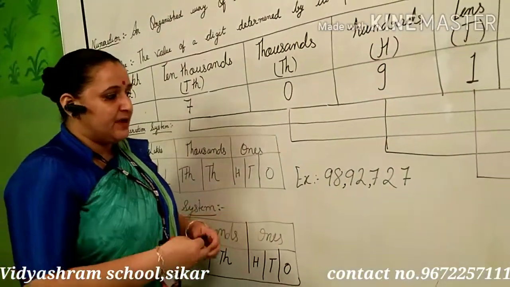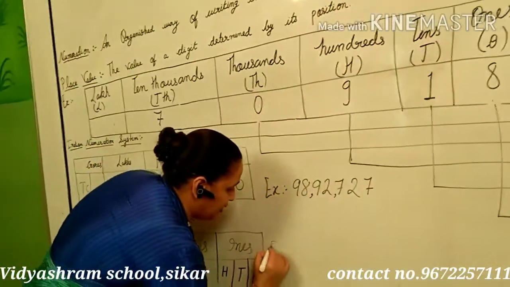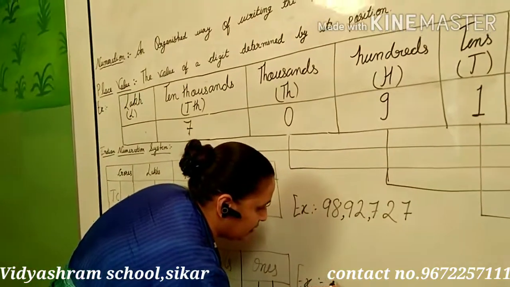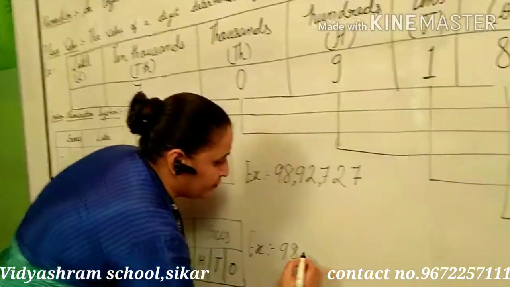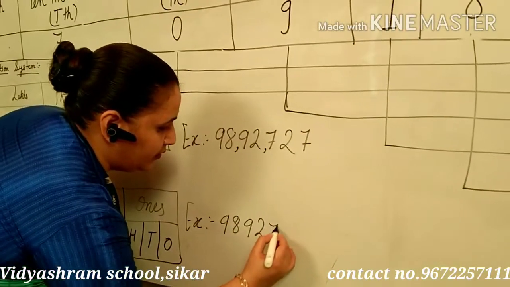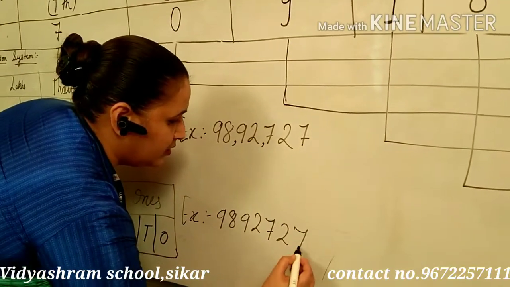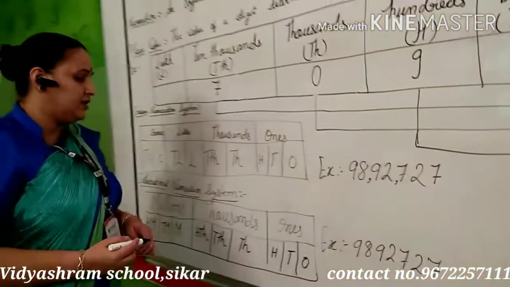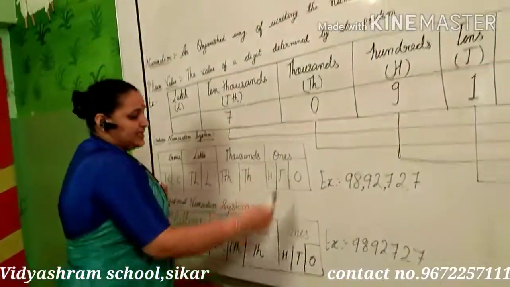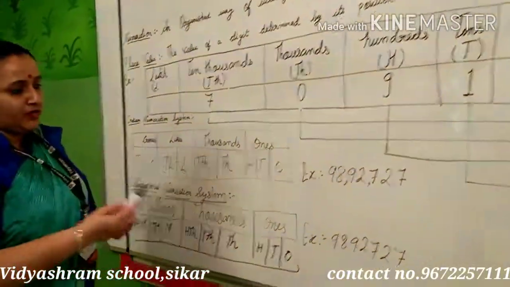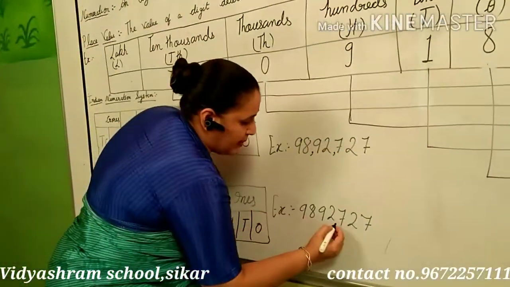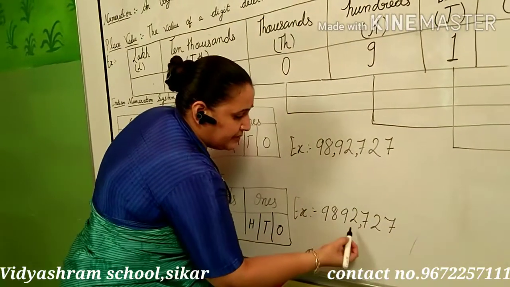And the same example we have to do in international also. Like in the chart, we have seen that ones are the same. So we have to put a comma after 3 digits, and after every 3 digits.